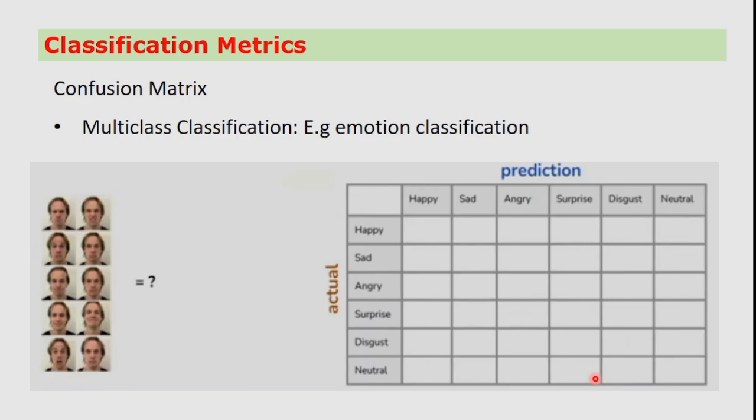This confusion matrix is also useful in multi-class classification. If a person is actually happy and the model prediction is also happy, you will have 1 here. If the person is happy and the model predicts sad, you will get 1 here. If you are happy but the model prediction is angry, your data will come over here. In the same way, for different cases like surprise, disgust and neutral, you can fill in all those parameters.